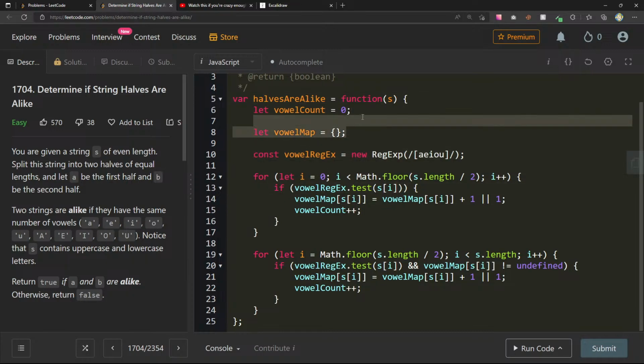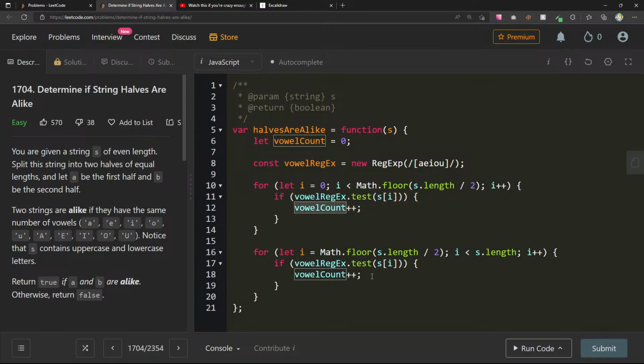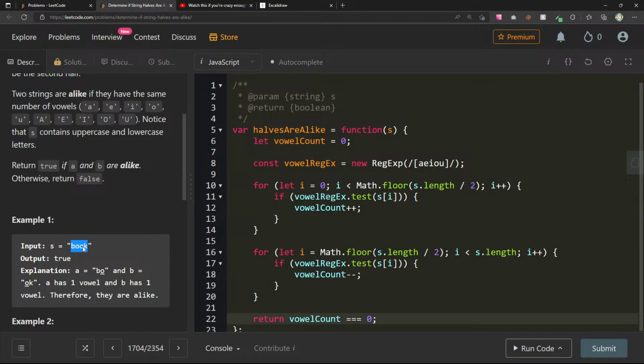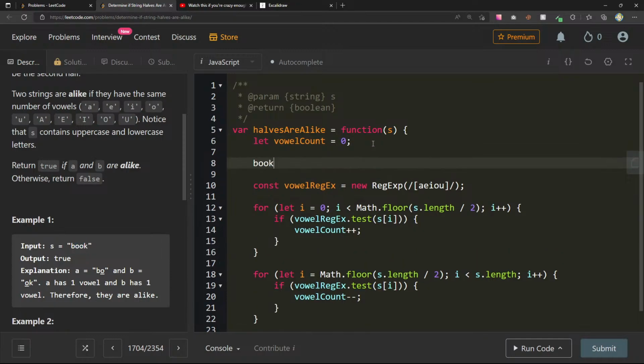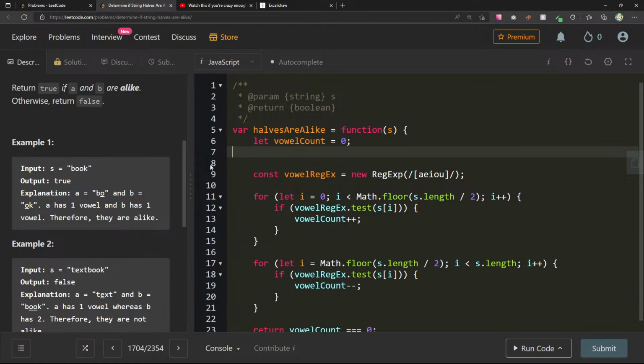If it passes, I don't even think we need the vowel map. Here we can do vowelCount plus plus, and then we'll do the same thing here. We'll say vowelCount minus minus, and then we can just return vowelCount equals to 0. Let's go through this. So here BO, so O is 1, and then we subtract 1. Okay, cool. Text and book. AEI, so E, and then we do 2. That makes it -1. It's not 0.